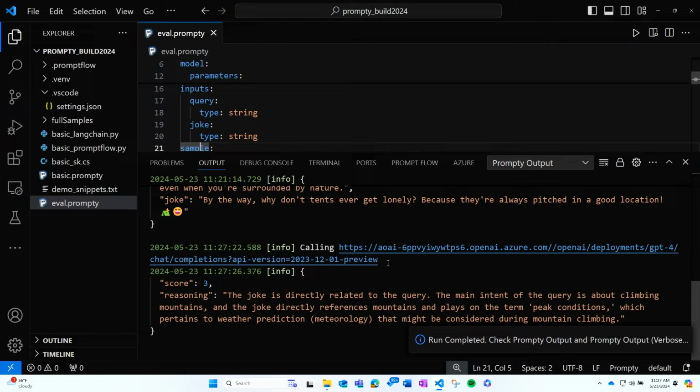OK, so this pulled back up our Prompty output. We can see it's calling that same model that we specified, and we get a score of 3. And it actually provides some very detailed reasoning.